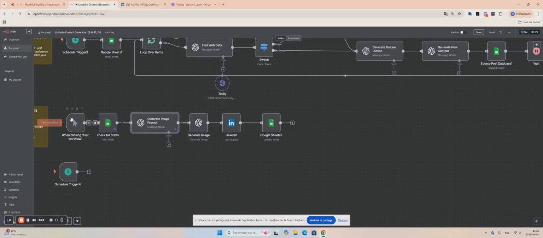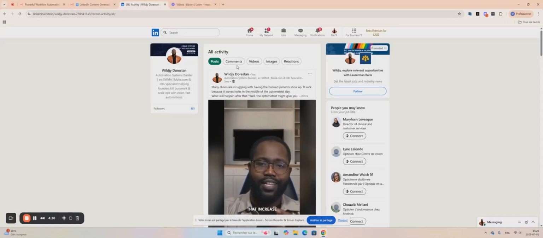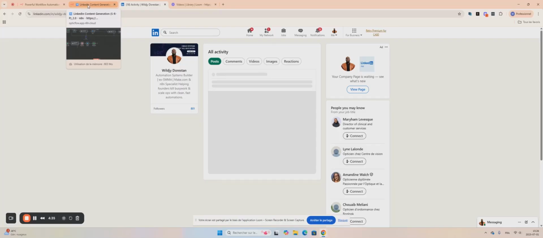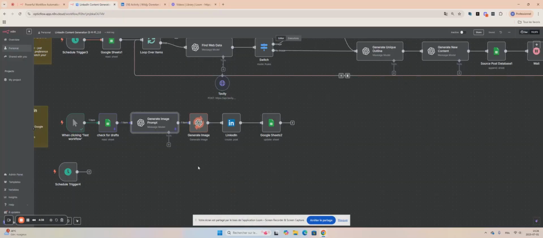I can show you a quick example by running this one. You can see if I go on my LinkedIn right here, this is my latest post. It's currently generating the image, which is why it's taking a little bit longer. And then once that's done, it's going to post it onto LinkedIn. I'll jump until it's ready to post.